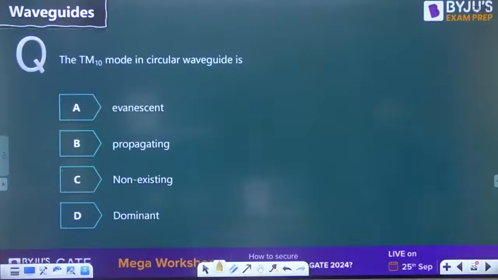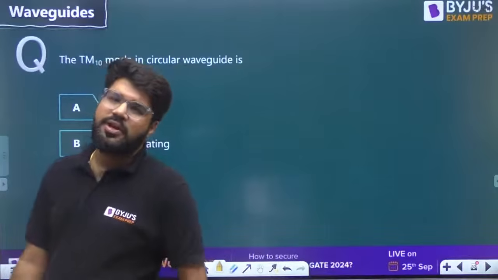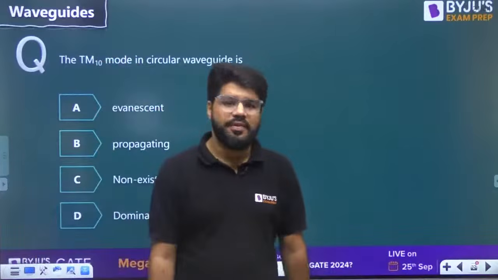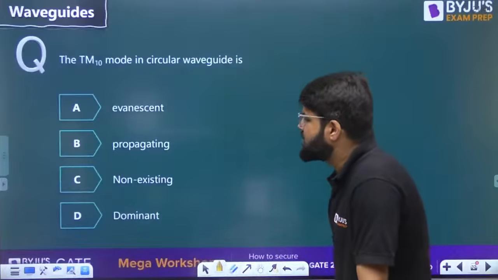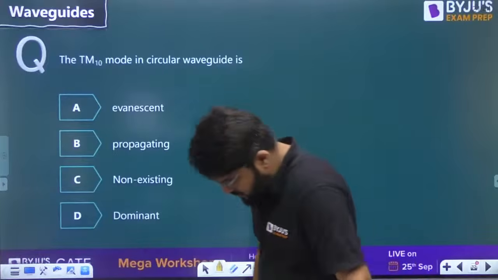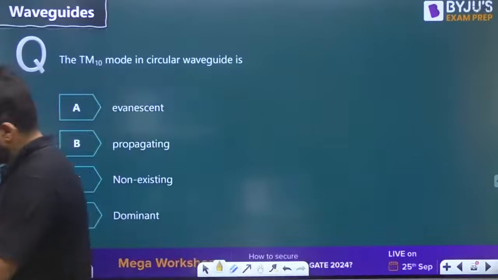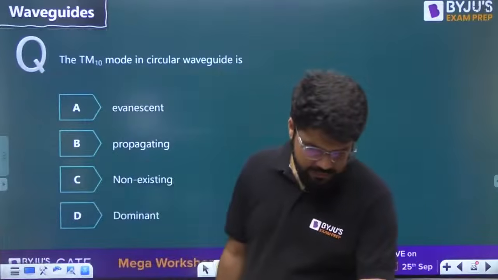TM10 mode in circular waveguide is. Now see, I just want you to see how much you are able to revise with respect to circular waveguide. TM10, whether it is evanescent, propagating, non-existing or dominant. Dominant तो नहीं है ये. Dominant already I told you it is TE11. Right? Tell me the answer.